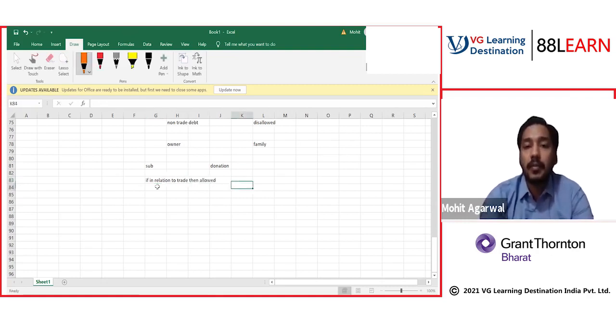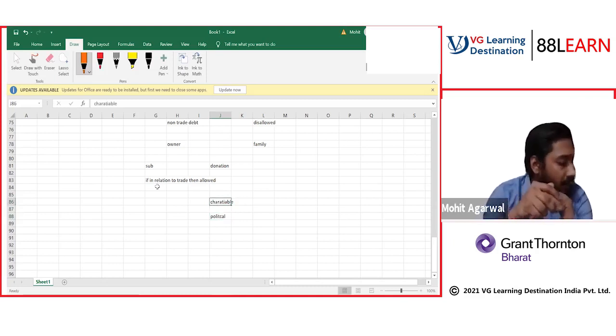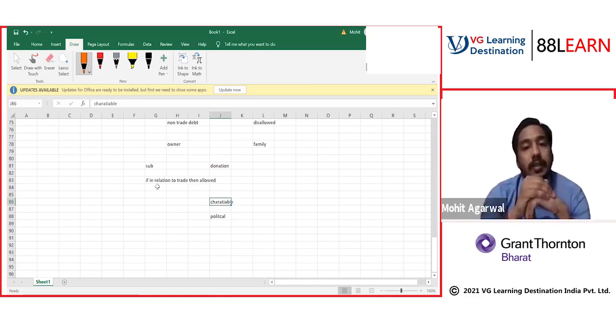Now what about donation? For donation, I need to bifurcate. There can be various types of donation, but specifically for donation you also have to look at whether it is for business or not. But there are two types of donation: charitable and political. The law specifically says that if a donation is charitable or political, both are disallowed. Political donations are not considered for trade purposes, and charitable donations are also disallowed.